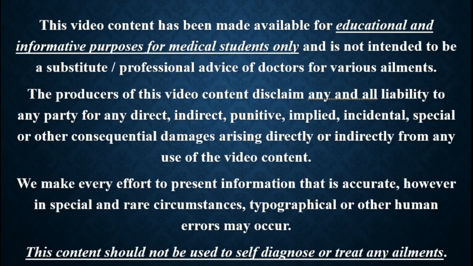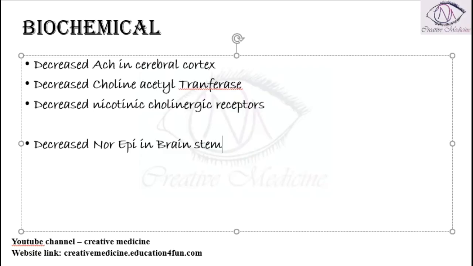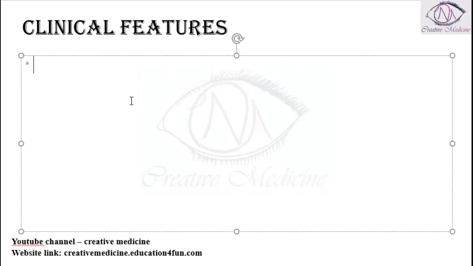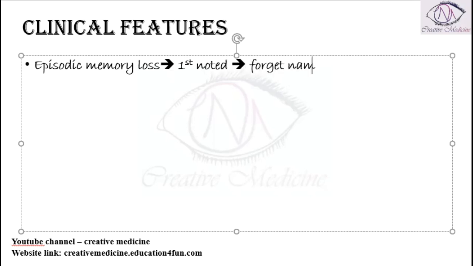In this lecture, we will learn about the clinical features of Alzheimer's disease. A patient with Alzheimer's disease will have episodic memory loss. He forgets things episodically. That is, sometimes he forgets things and sometimes he will remember things. So that is episodic memory loss. This episodic memory loss is the first symptom to be noted, and most commonly he will forget his name.